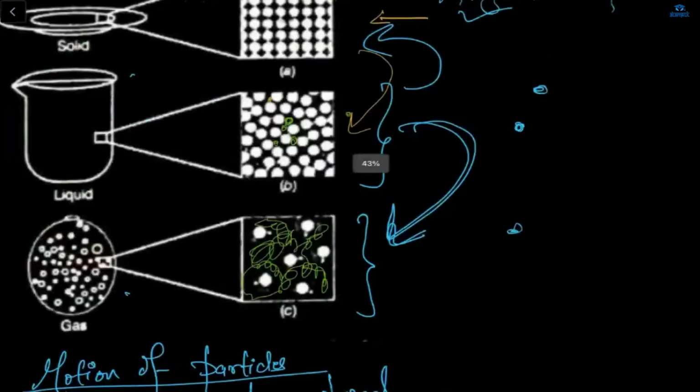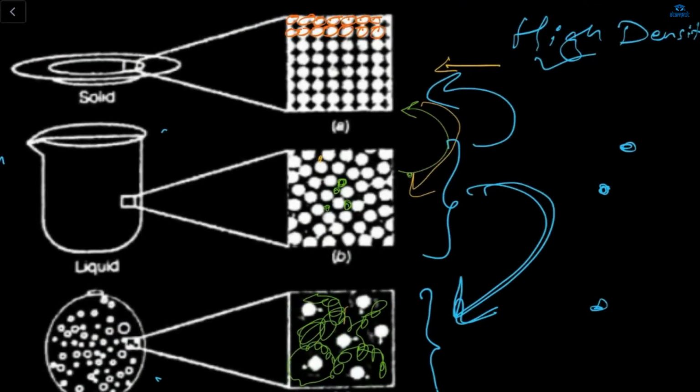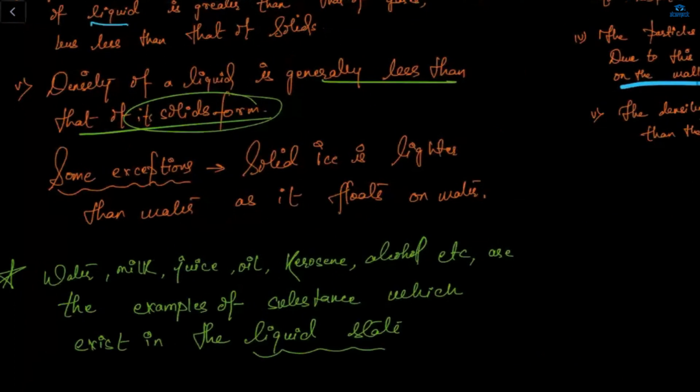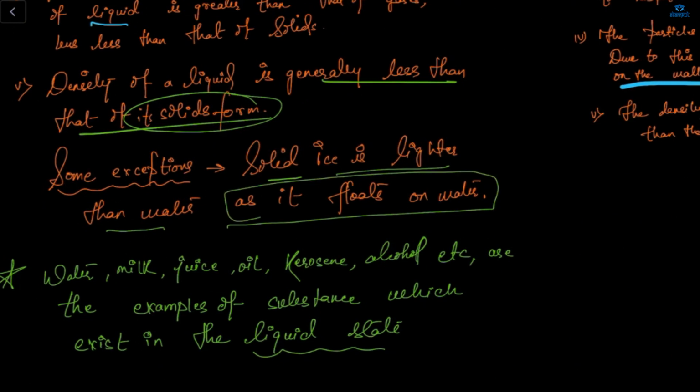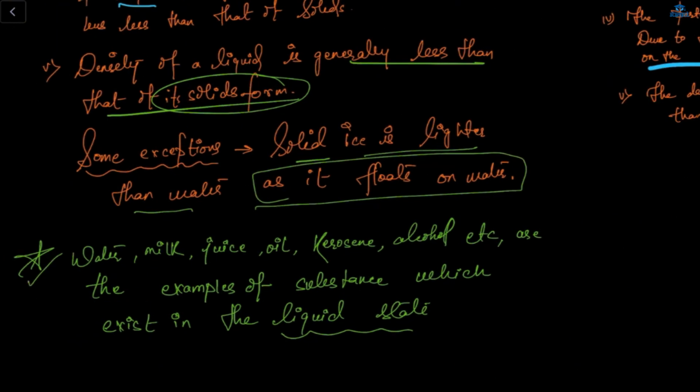Here you can see the density of the liquid is generally less than the solid, because in liquid we have some spaces between the particles. That's why the density of a liquid is generally less than the solid. If there are spaces between the particles, they can slightly move, right? But in solids they don't move because they don't have any spaces between them. Yes. Some exceptions in liquid: solid ice is lighter than water as it floats on water. And the very important point is water, milk, juice, oil, kerosene, alcohol are all examples of the liquid state.